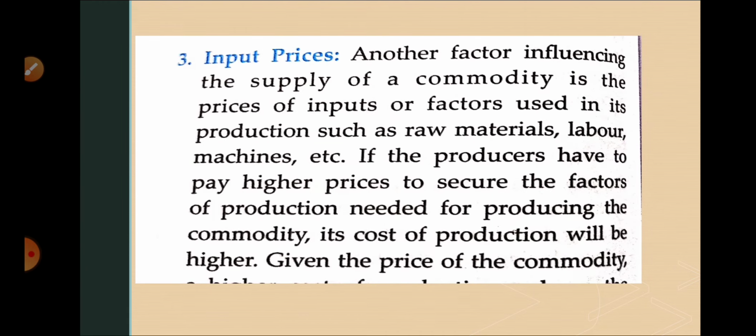The next one we are going to discuss is input prices. Input prices are directly linked with the supply of the commodity. What are input prices here? I would like to tell you that the prices of the raw materials and factors of production which are used for producing a commodity are known as input factors. So if the prices of input factors are less, then the supply of the commodity will be more in the market, and if they increase, then the supply of the commodity will be less in the market.